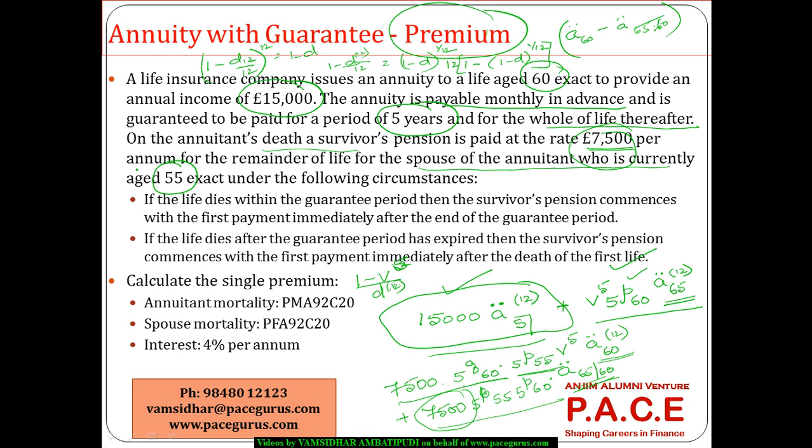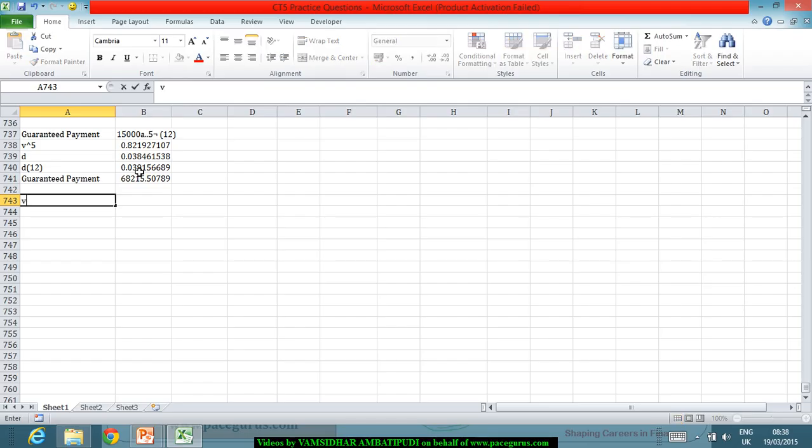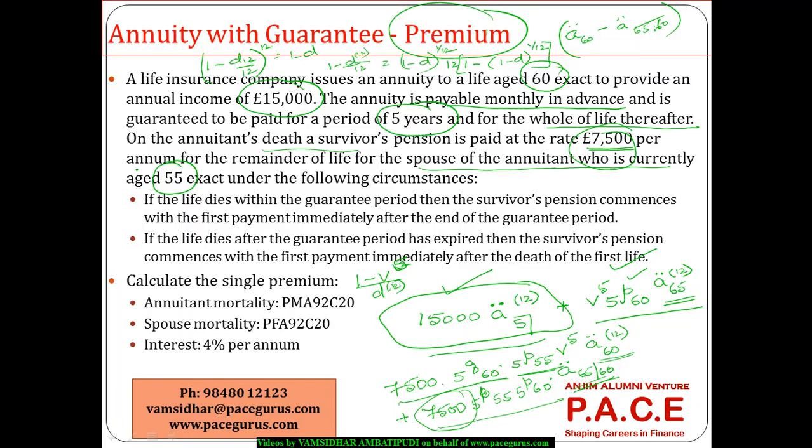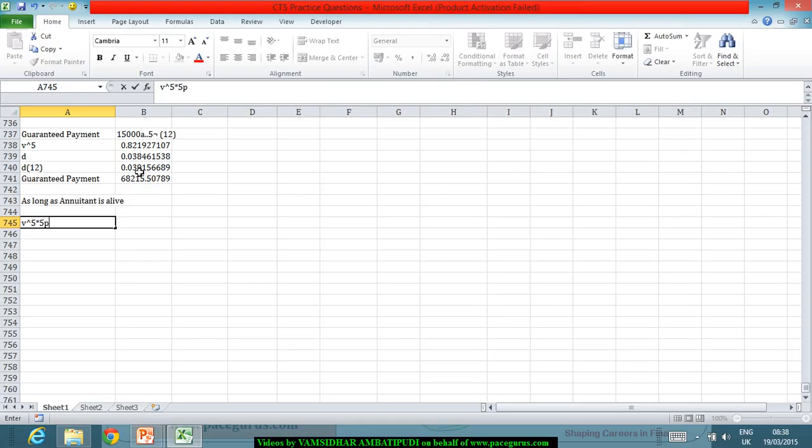right? As long as the person is alive, I want the number. Now this is where I'll take it as V to the power 5. So basically, as long as the annuitant is alive, after 5 years, the present value is V to the power 5 times 5p60 by the time he reaches 60 years.